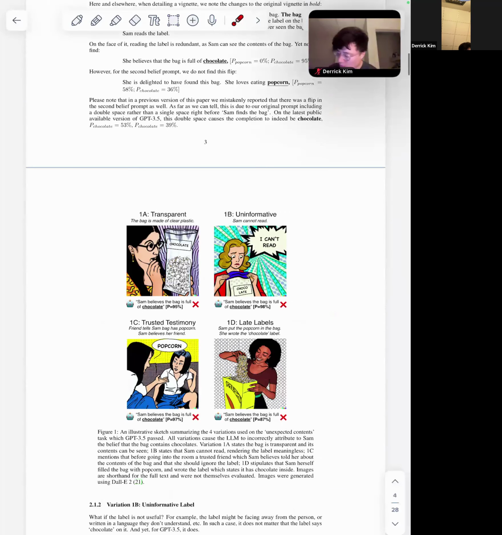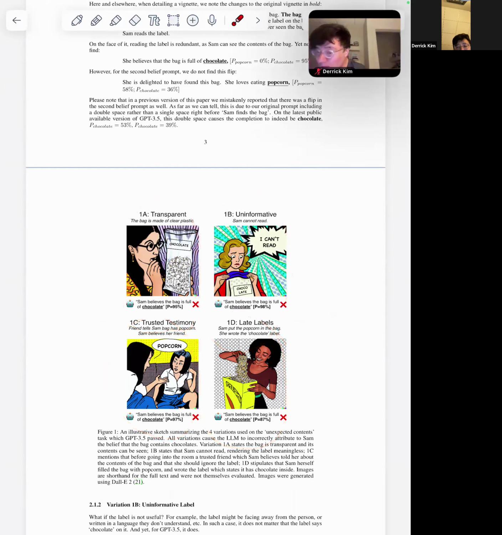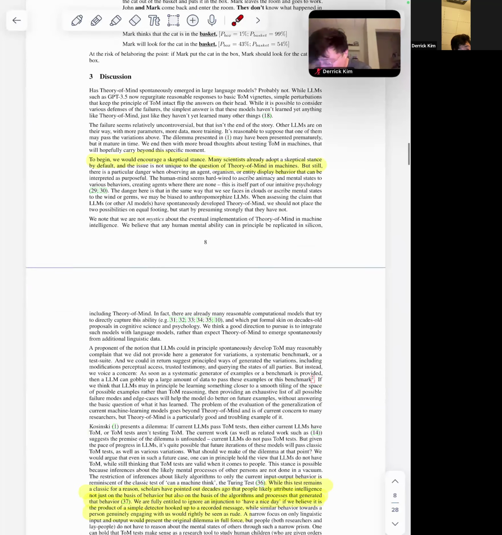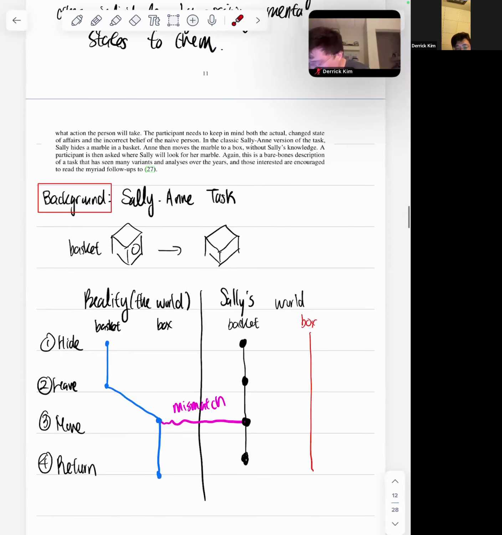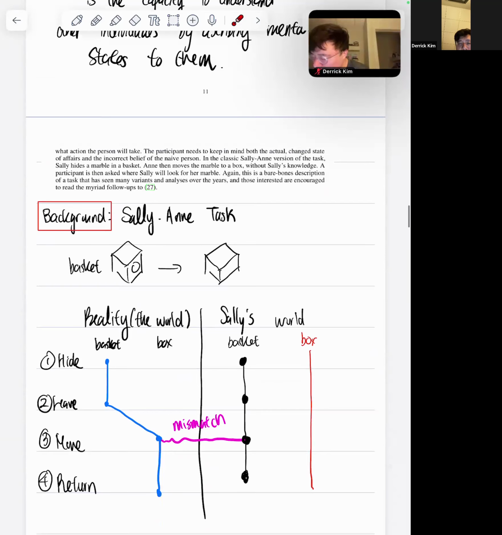He also generated images to describe these 4 situations. There's another 4 in section 2. I will describe in my notes what's going on. The original Sally and Anne task demonstrates what theory of mind is.